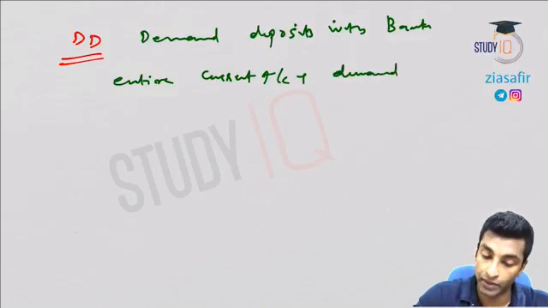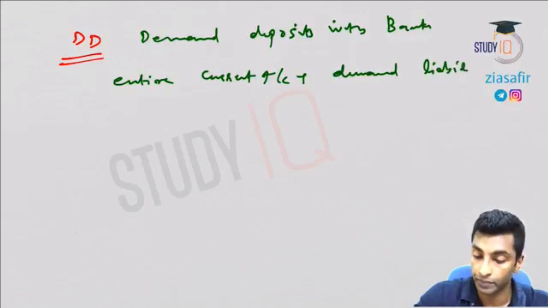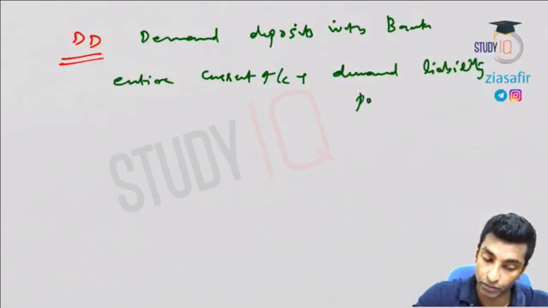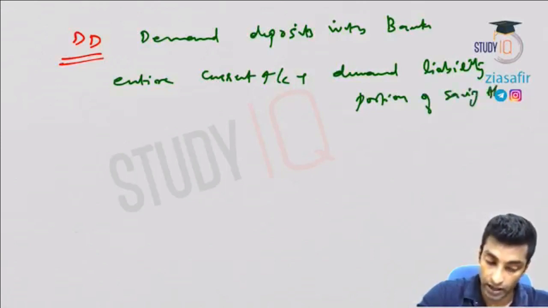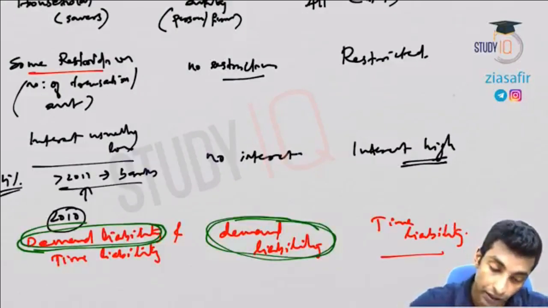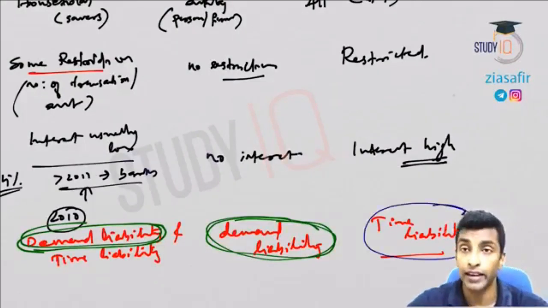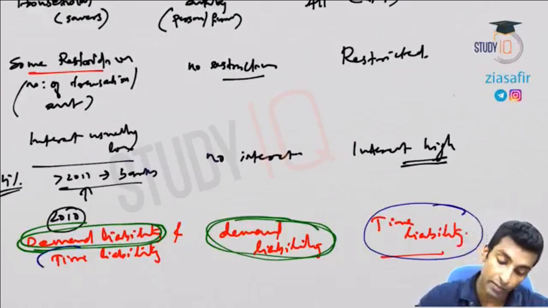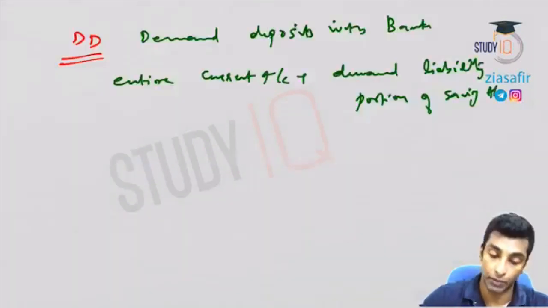Demand liability portion of savings account. Then what is time deposit with the banks? This is time deposit: the entire fixed deposit and the time liability portion of savings deposits.